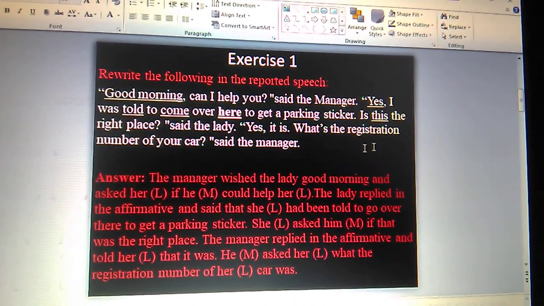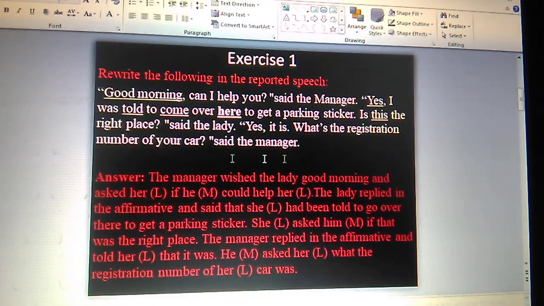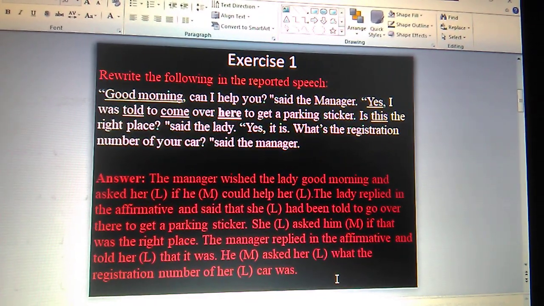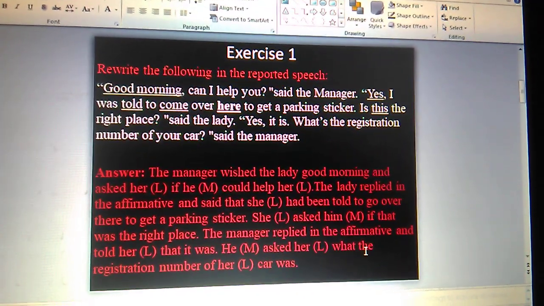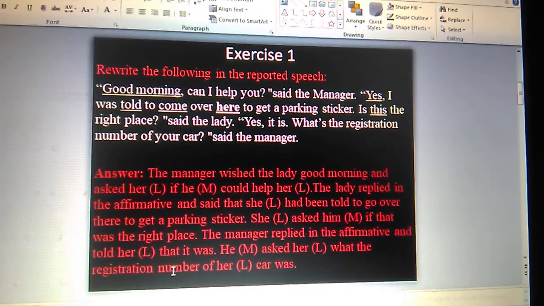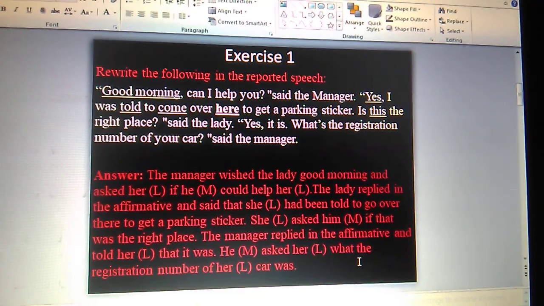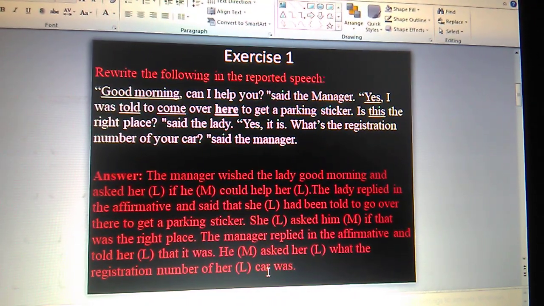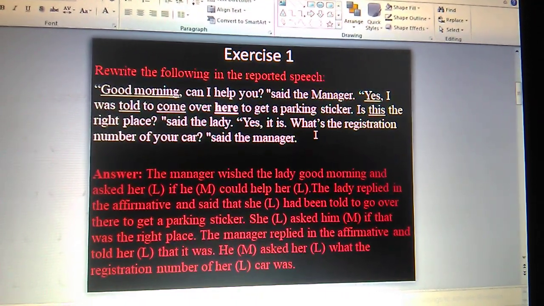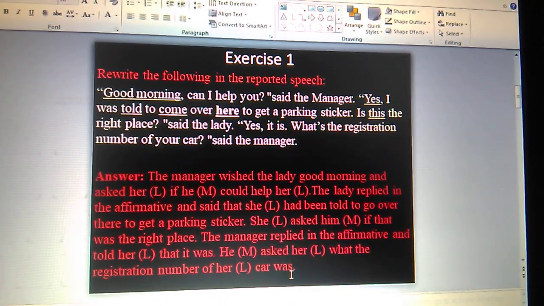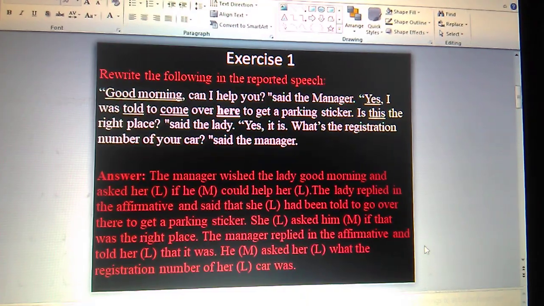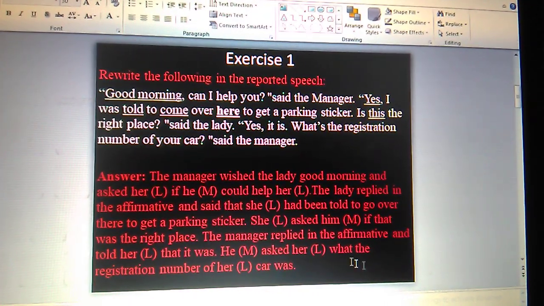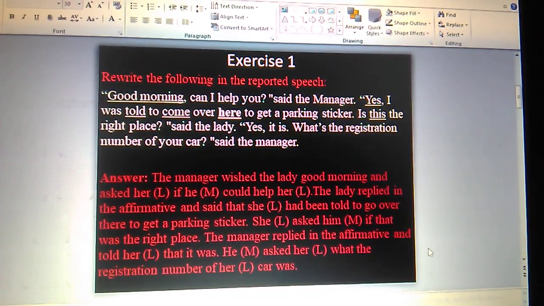So we have to change that one into an assertive sentence. When we change that one into the assertive sentence, the auxiliary verb will go after the subject. So what the registration number of her car, the registration number of the car, this is the subject. So after the subject it is changing to was. So in that way you can change. I hope my analysis will help you a lot for your better understanding.